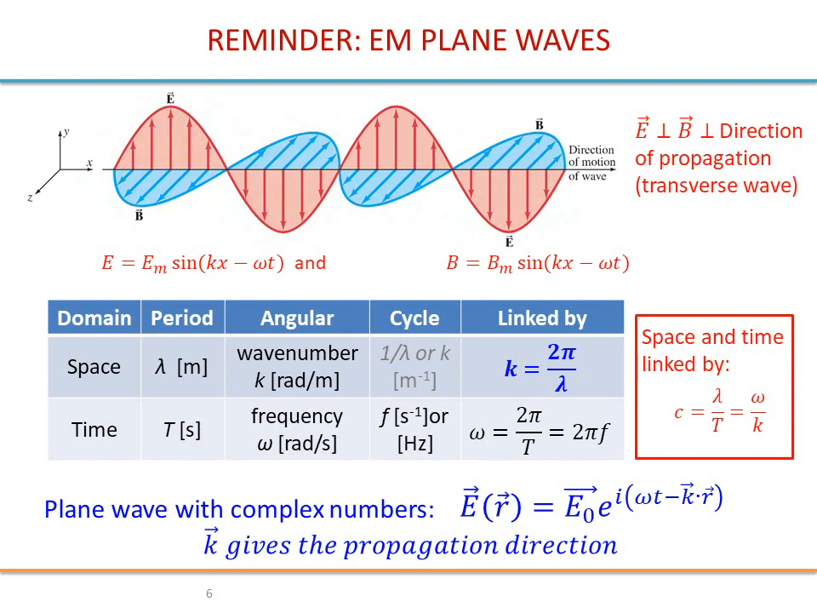So the wave changes in space and time. So we have 2 variables, 2 domains. In space, the period is the wavelength, lambda. So it is the distance between this and this, in this case. The period in the time domain is called T, usually.